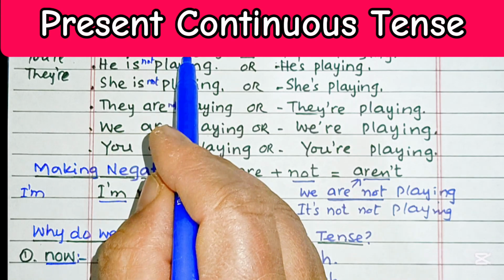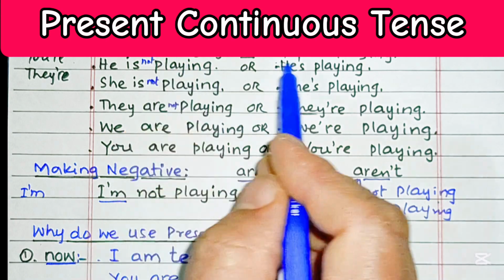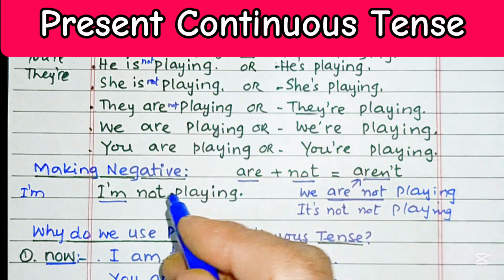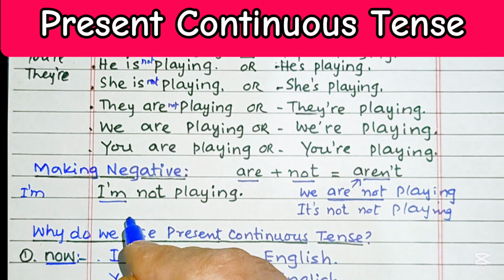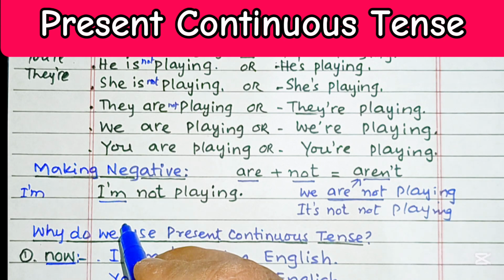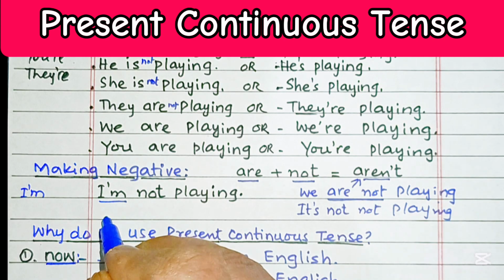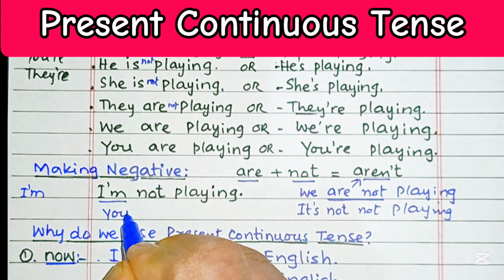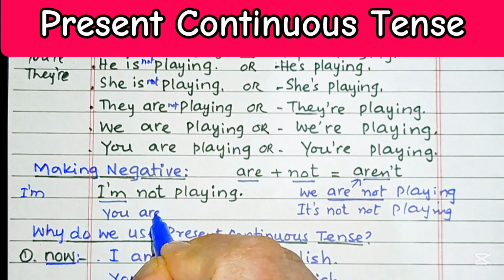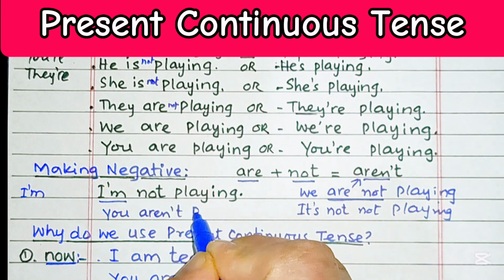You are playing, you aren't playing. Or we are playing, we aren't playing. They are playing, they are not playing, they aren't playing. It is not playing, it's not playing. Or we may contract like this: you aren't playing.